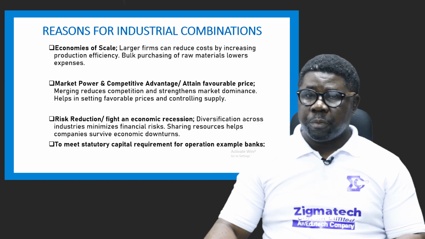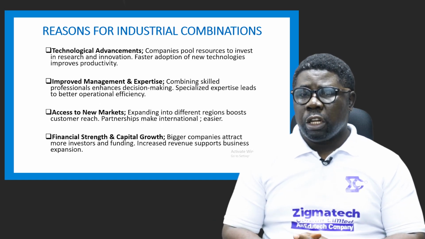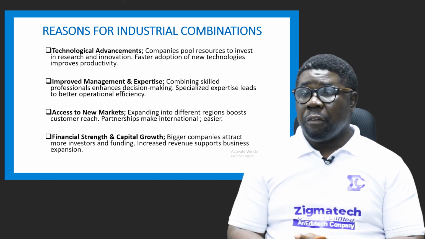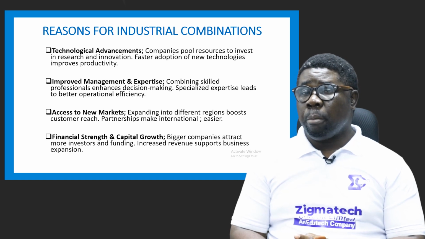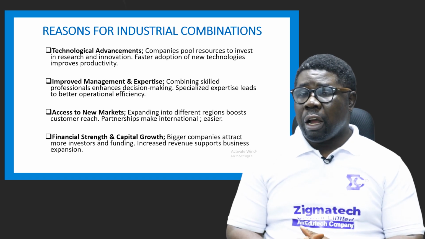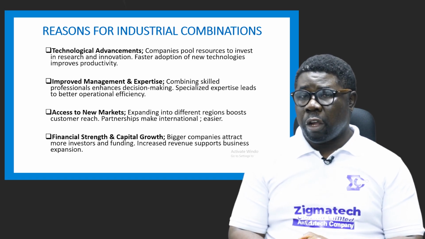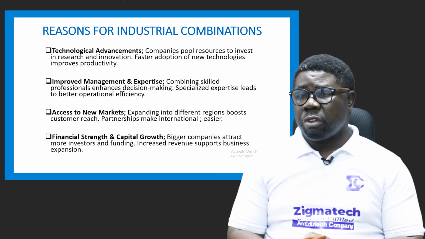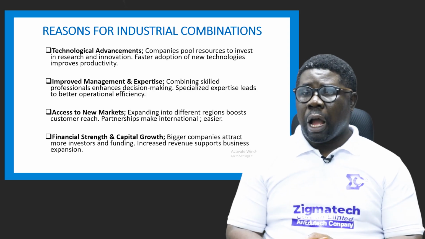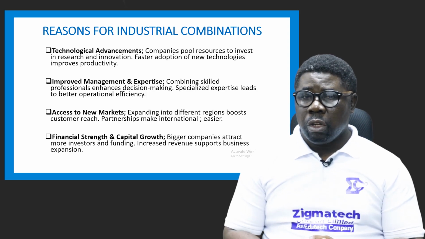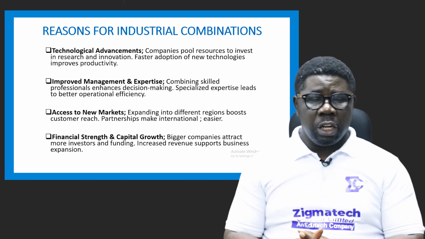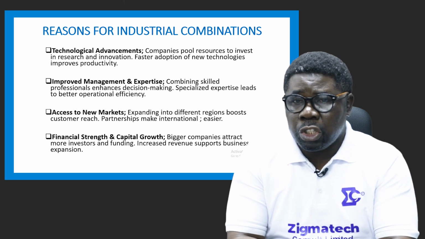Again, it could be for technological advancement. Some companies are very good technologically, while others may not have that privilege. So they may want to combine in the same line of business so that they can increase their technological advancement or proficiency. Companies pool resources together to invest in research and innovation, and the faster adoption of new technologies is also one of the reasons, to improve productivity. So they want to have advanced technology adoption.